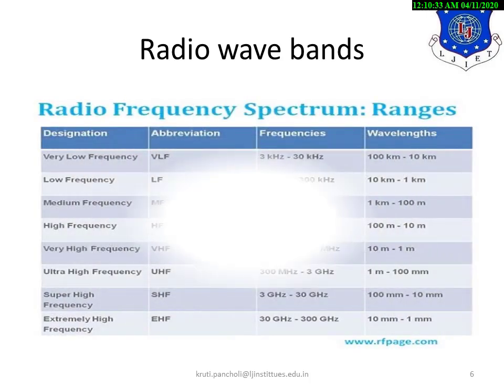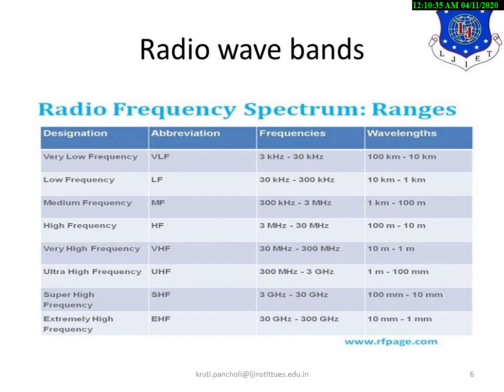In the microwave wave band, here is the diagram you can see. It is of the radio wave band. The radio wave bands are classified into various categories. Very low frequency, VLF. The range of these frequencies is 3 kHz to 30 kHz, and according to the equation lambda is equal to C upon F, we can find out the wavelength. It is 100 km to 10 km.